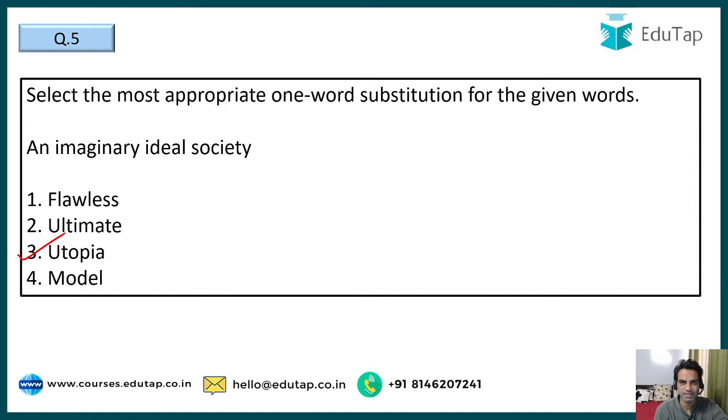Where there is no fighting and no war, no terrorism. So that is utopia. So the correct option is option number C. Moving on, guys, next question.